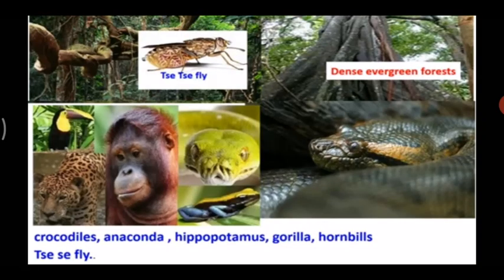So you can see the trees, children, over here. They are dense evergreen trees, very tall trees. And you can see the animals, the chimpanzees, the gorillas, the hornbills, and there is a poisonous insect in this region. You can see the picture over there. That insect is called the tsetse fly. And the population, as I said, are all tribes. And the main occupation in this region, as their population is very small, is that they depend on nature.